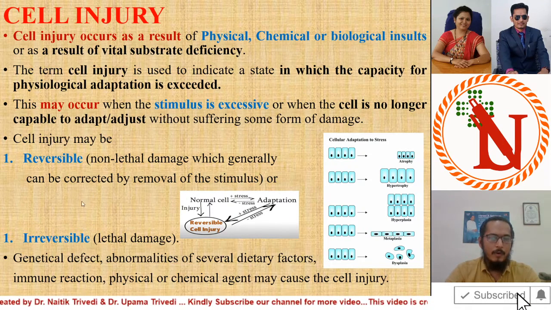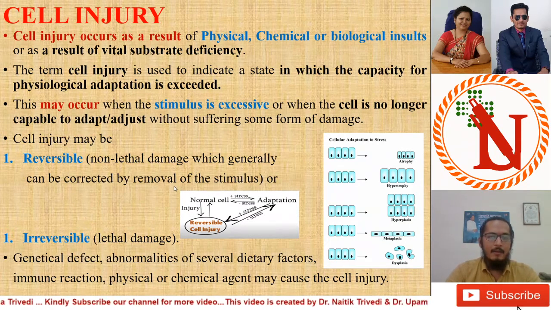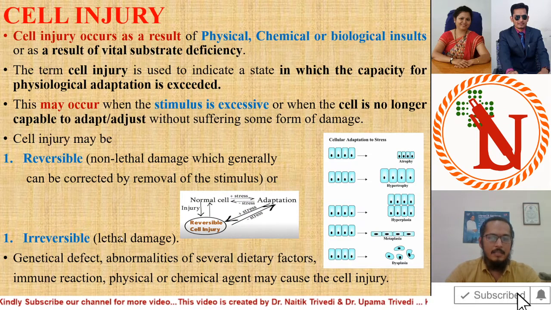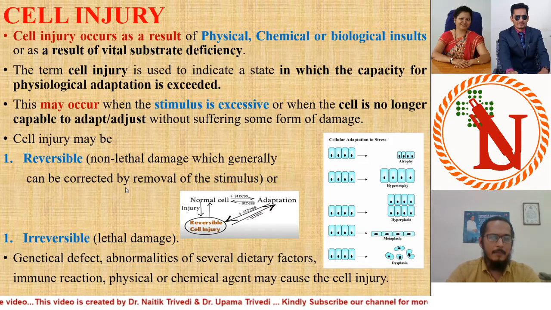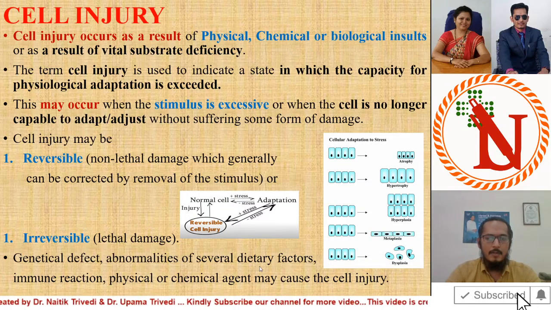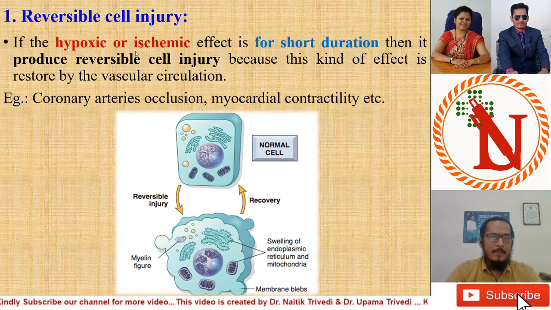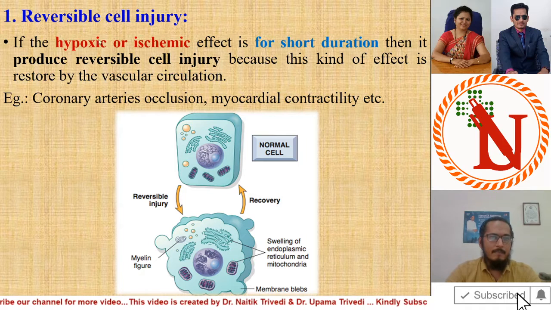Now, what is irreversible cell injury? Irreversible cell injury is lethal damage, which cannot be recovered or it produces permanent injury. Cell injury, how can it arise? Some genetic defects, abnormality of severe dietary factors, immune reaction, physical or chemical agents may cause cell injury. So, I am going to explain reversible cell injury first.